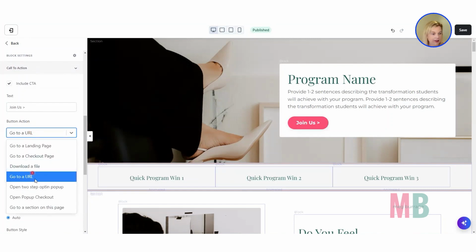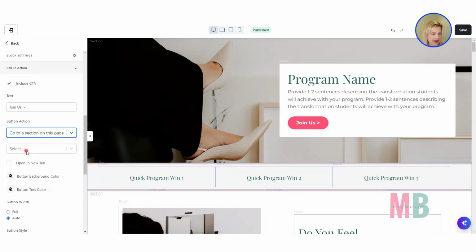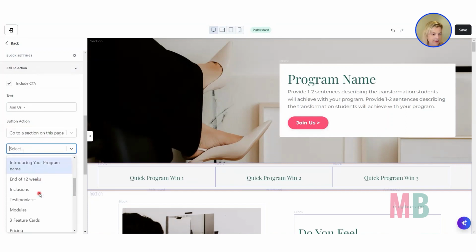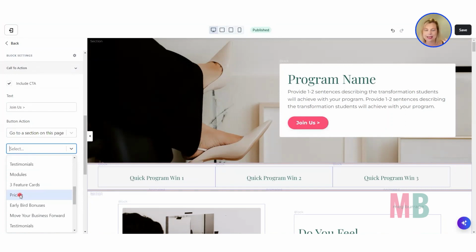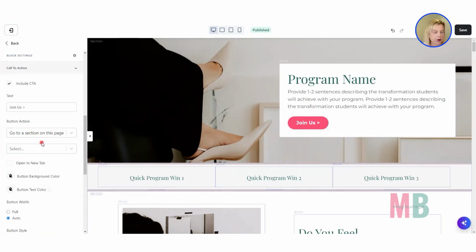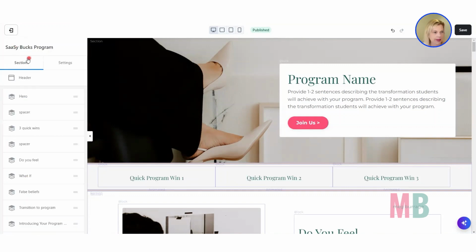And I would have it go to a section on the page. And then I would look for my pricing section, somewhere down here, pricing. Okay, and I would have it whisk them down there to pricing. So they don't have to scroll all the way down themselves. They can click this button, they'll get moved immediately down the page to the pricing tables, and from there they can make their decision.